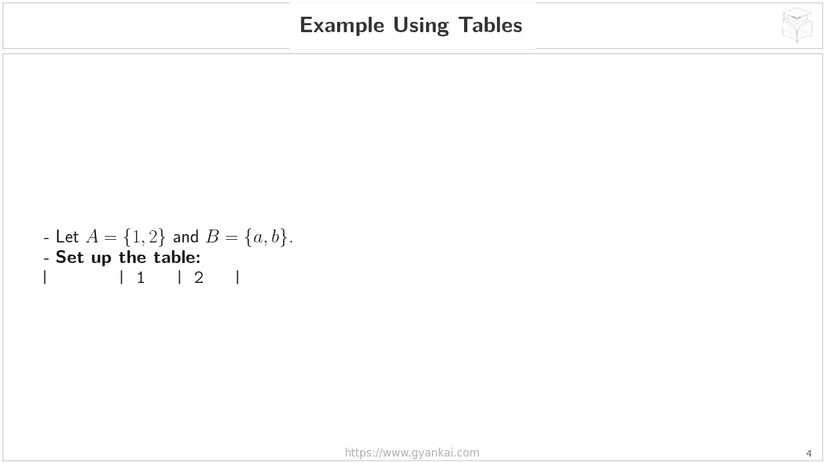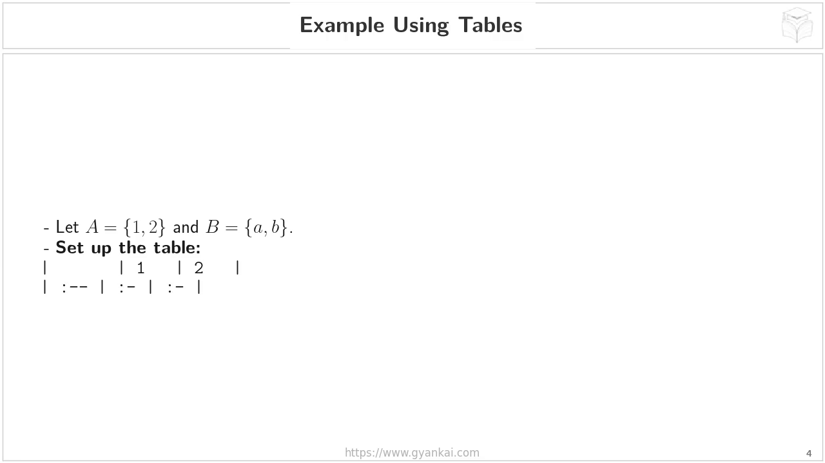Now let's build our table. As we discussed on the previous slide, the first step is to set it up. We write the elements of set A across the top row as column headers, so we have 1 and 2. Then we write the elements of set B down the first column as row headers. That gives us a and b. Notice the empty cells, these are where we'll build our ordered pairs.